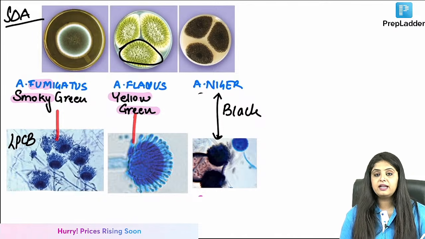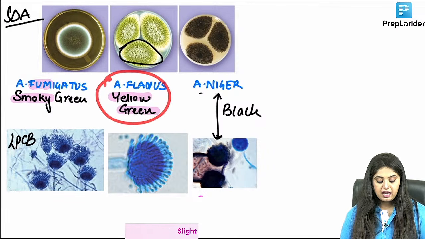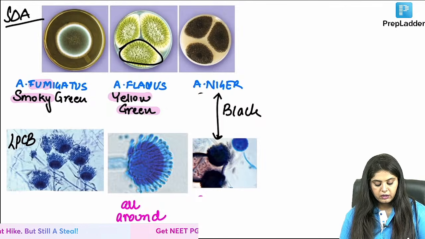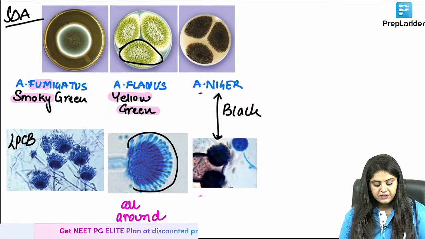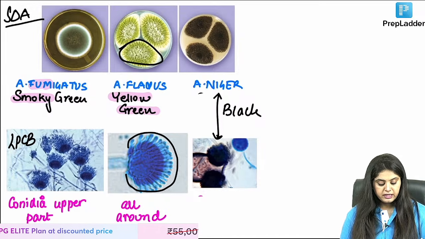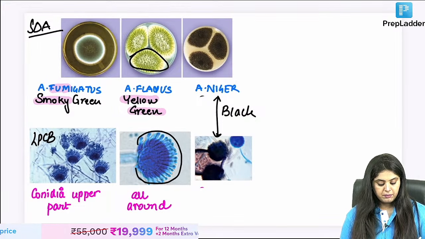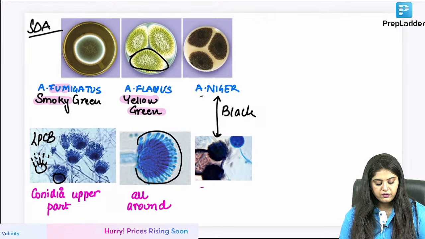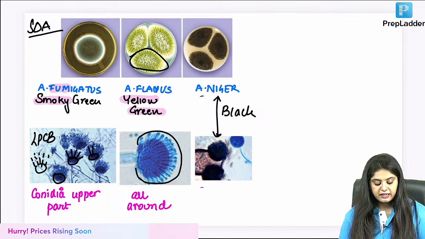When how will they look under lactophenol cotton blue? Ma'am, the flower is going to look like a complete flower. Means the conidia are going to be all around. Ye conidia like rose petals, they are all around. Whereas in fumigatus, the conidia are only on the upper part. See, fumes will always rise up. So the conidia are only on the upper part, and that means that is fumigatus.